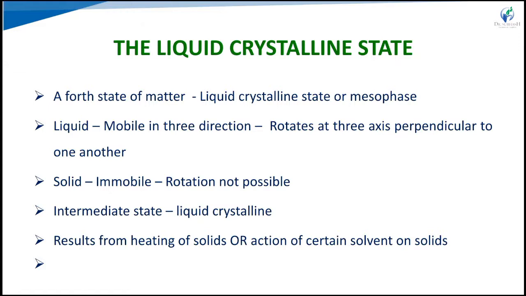In a liquid, the molecules are mobile in three directions and rotate about three axes perpendicular to one another. In a solid, it is immobile and rotation is not possible. The intermediate state is our liquid crystalline state. It results from heating of solids or the action of certain solvents on the solid. The molecules in the solid exhibit both positional and orientational order.